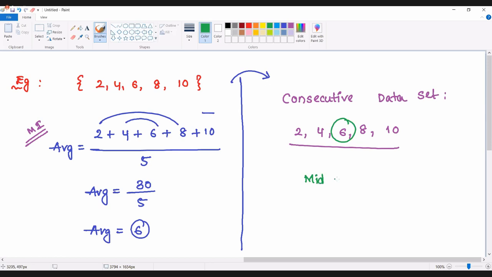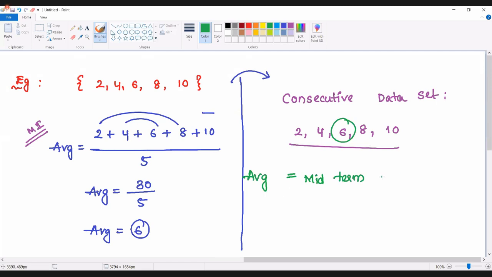Directly pick the middle term. If you pick the middle term, it itself will indicate the average. Average is given as the middle term. So the middle term here is going to be 6. We can say the average of this particular data set will be equal to 6.